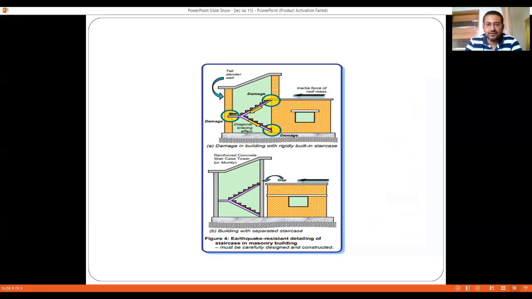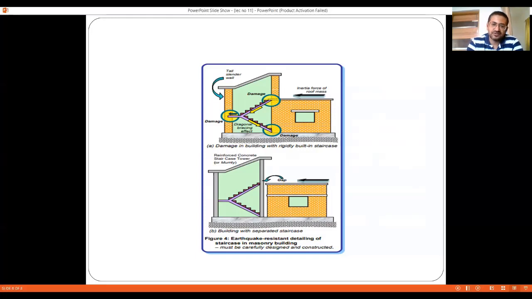As a result, when the transfer of seismic forces takes place through these particular junctions, at the places where the stair is connected with the adjacent building, the possibility is that cracks will develop, right? So in order to ensure that the other portion of the building remains unaffected, it is suggested that the stair shaft should be separated by some amount, and a minimum gap should be provided between the stair shaft and the adjacent or remaining part of the building.